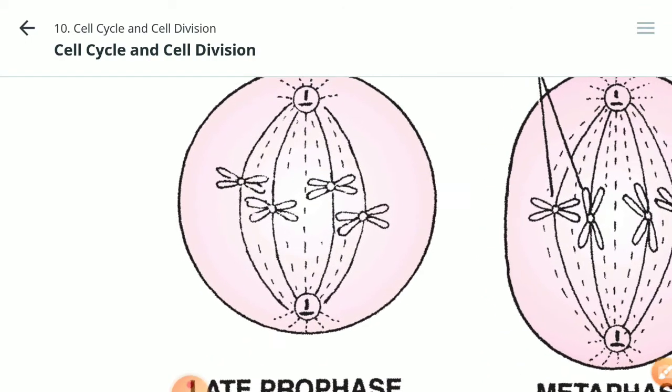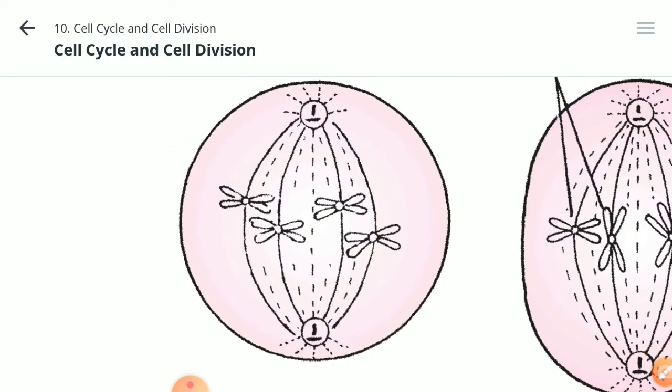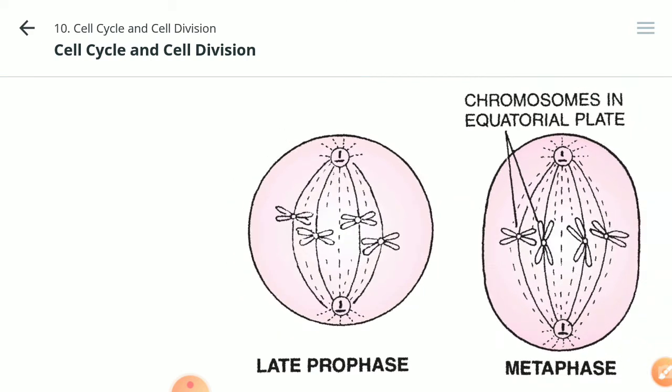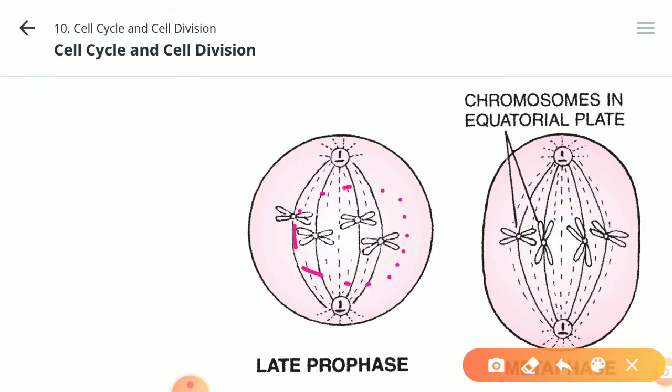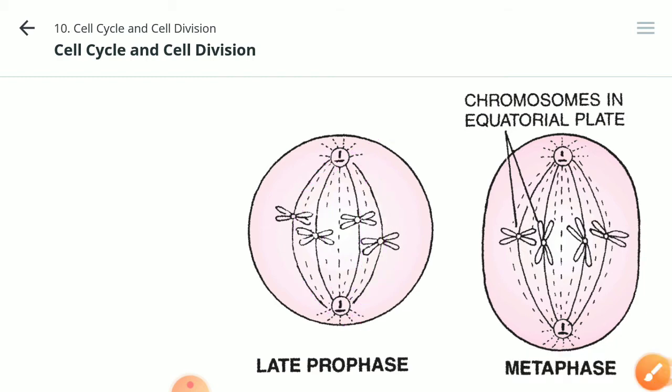At the end of the prophase, what happened? When the prophase ends, the central part which was occupied by the nucleus has fully disappeared because the nuclear membrane is broken. और ये जो centrioles हैं, they reach the opposite ends of the cell, and the center of the nucleus is occupied by these structures which are called spindle fibers, and the chromosomes come to lie over the spindle fibers. This happens at the end of the prophase.